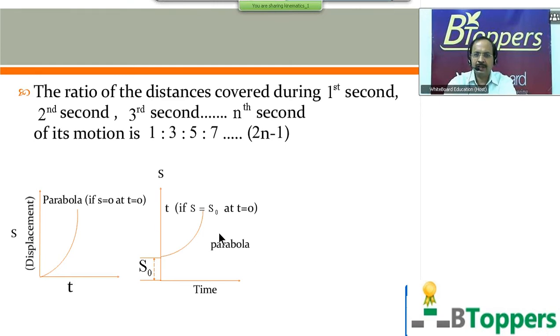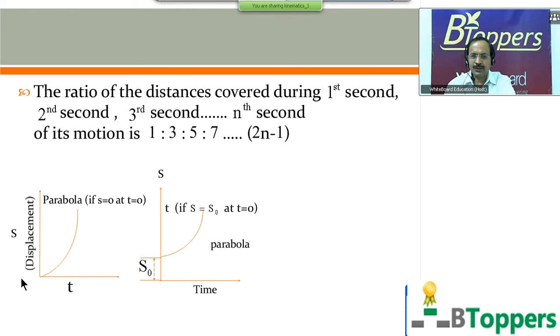But sometimes you may be given the equation for the displacement s in the form s equal to s naught plus half a t square. That means the particle starts from rest and moves with a constant acceleration, but s is measured from a fixed point, and the particle is at a distance s equal to s naught from the fixed point at the initial moment t equal to 0.